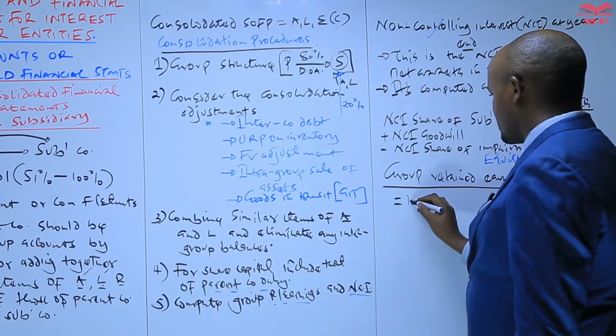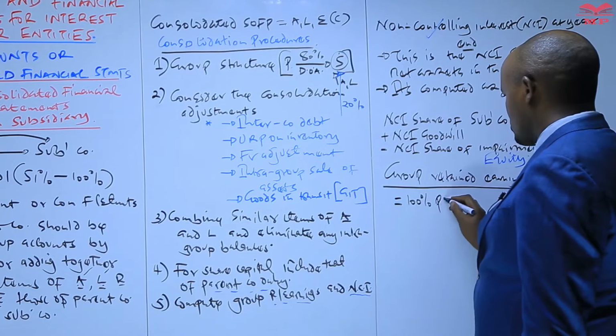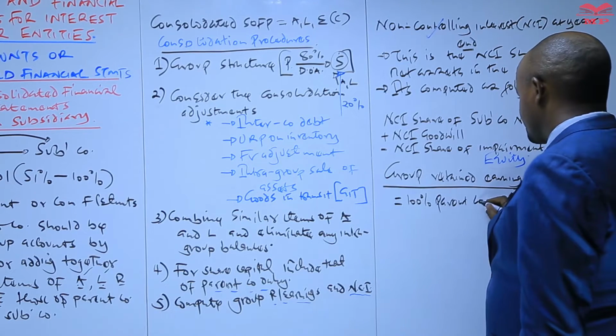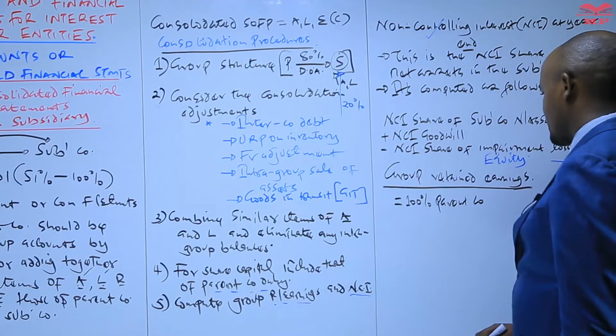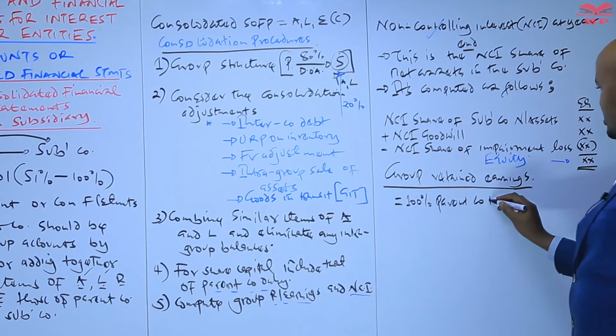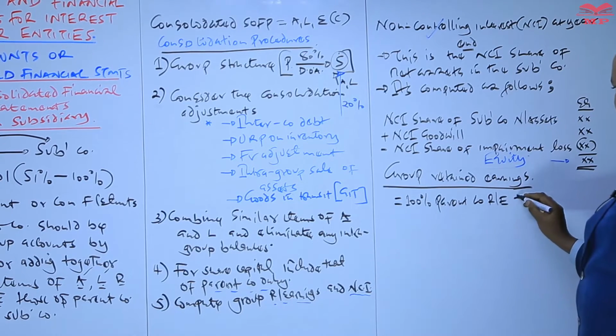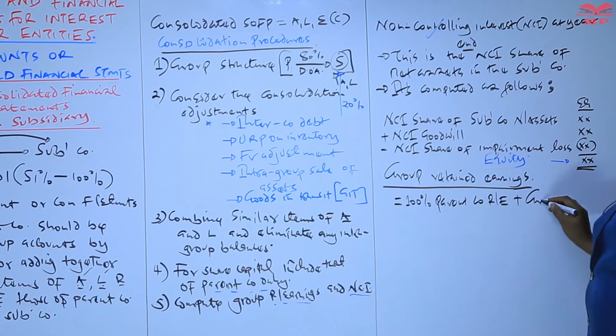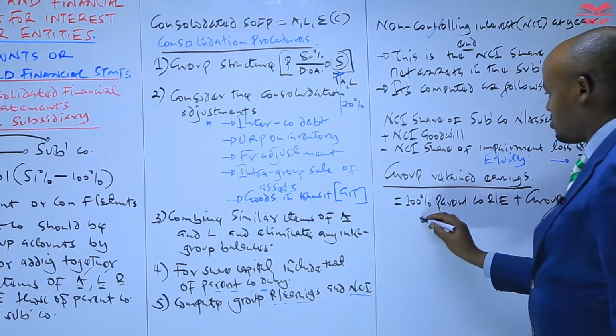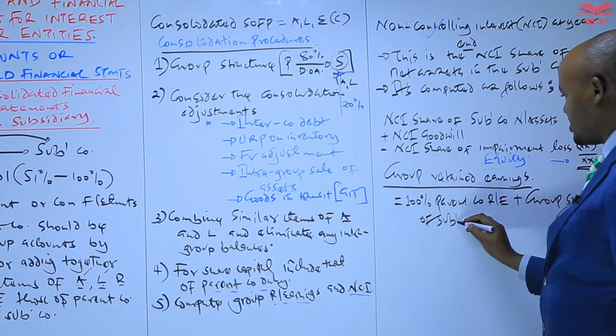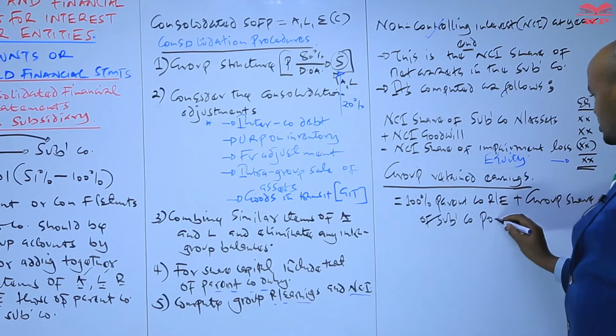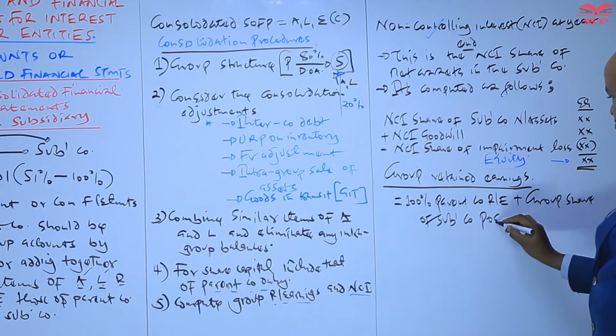To compute this, we take 100% of the parent company retained earnings plus the group share of subsidiary company post acquisition